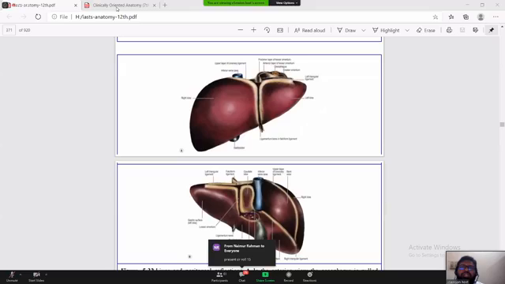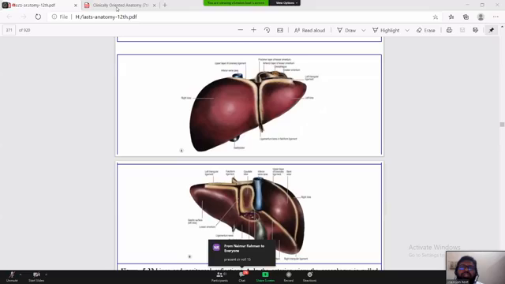Not only the hepatic artery, but in case of the portal vein, by this time you might have known, the portal vein is formed by the union of the splenic vein and the superior mesenteric vein. And the superior mesenteric vein, no, you know it.